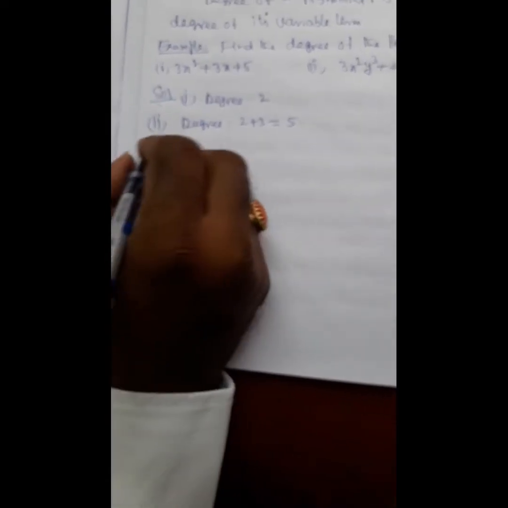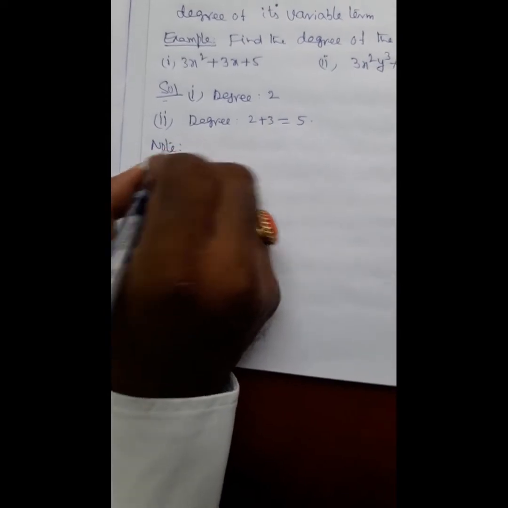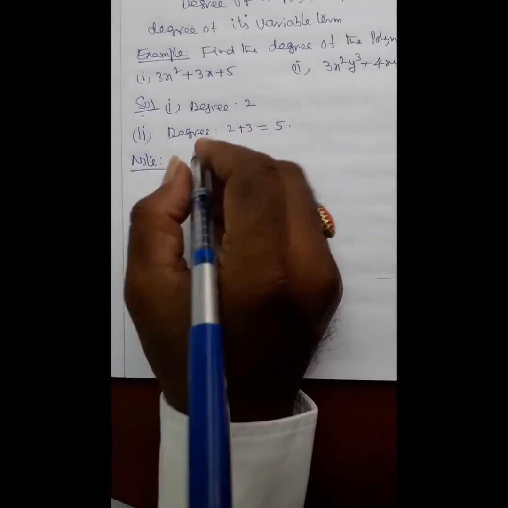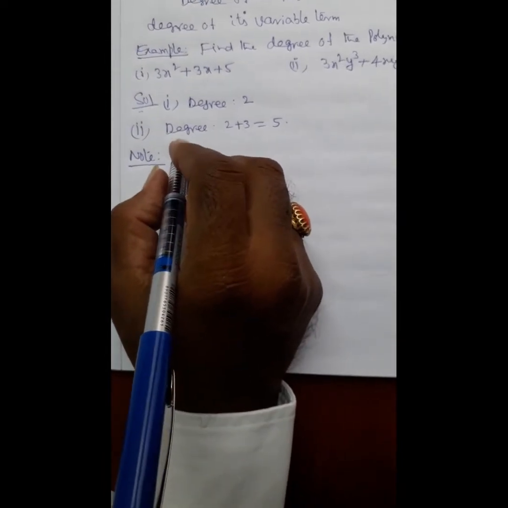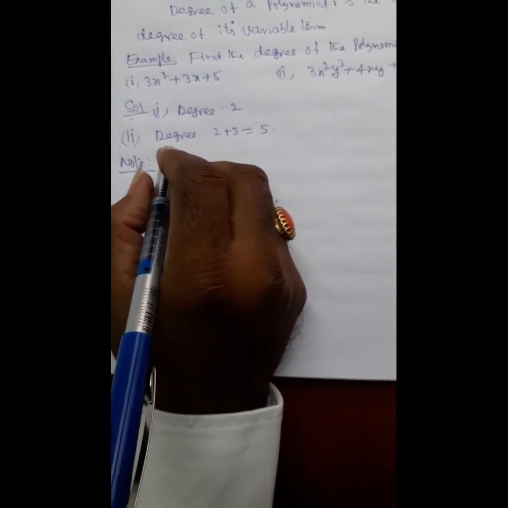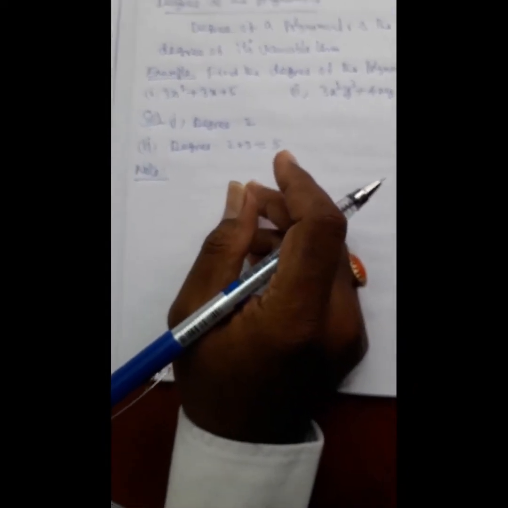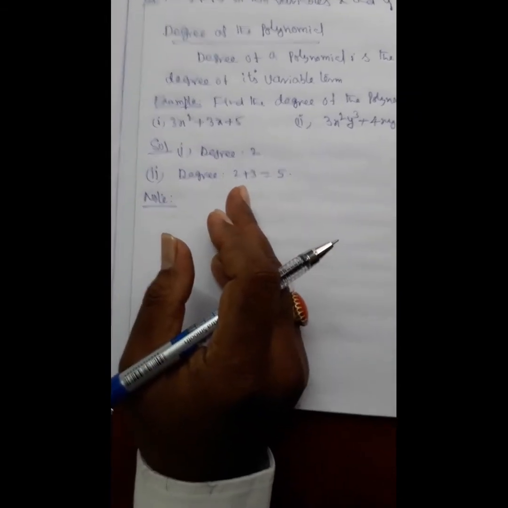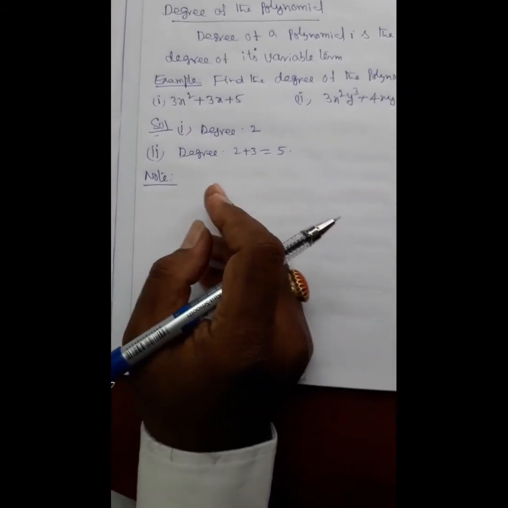Okay. Now one note we have to write and learn. If the polynomial is given in the form of a constant, afterwards we have to learn the differences between classification of polynomials basing on degree.